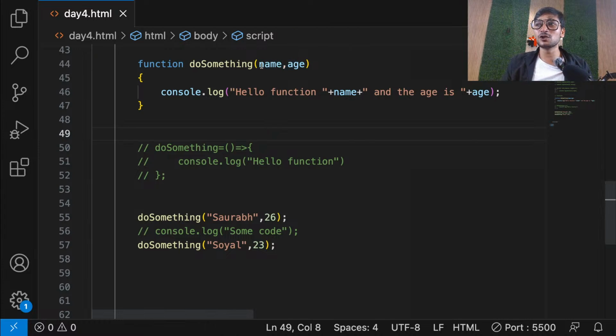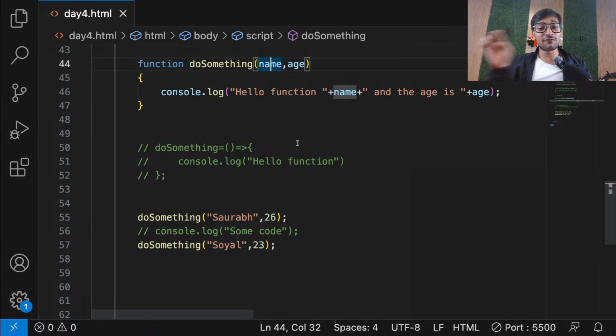Everyone understood how to use parameters? And guys, remember that in whatever sequence you have your parameters, in the same sequence you have to pass your data. If you pass 26 first and Saurabh second, then 26 will go in name and Saurabh will go in age. So you have to maintain that sequence. Okay.